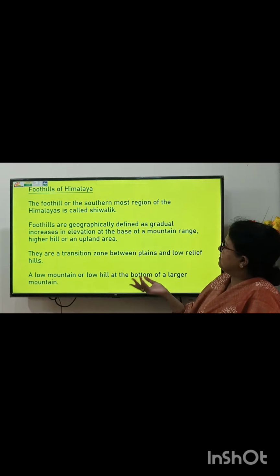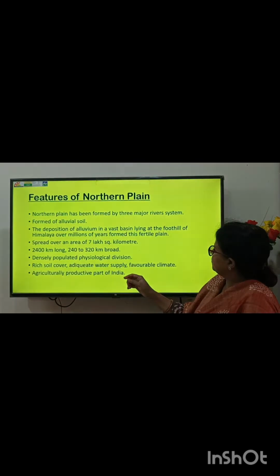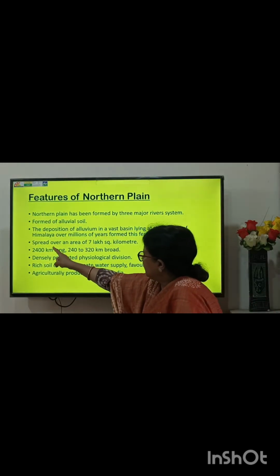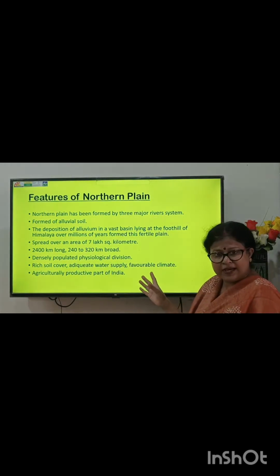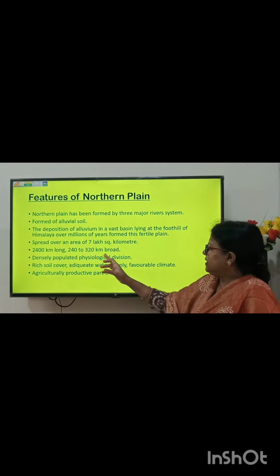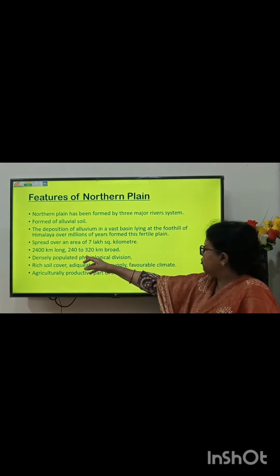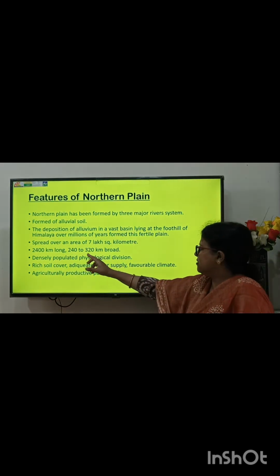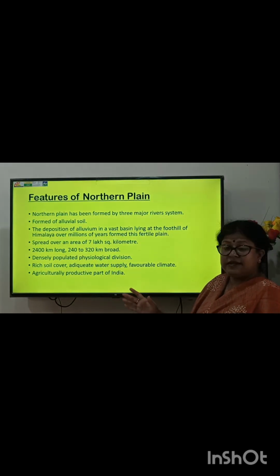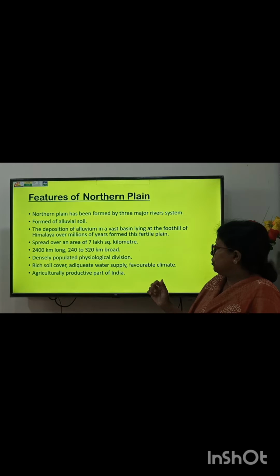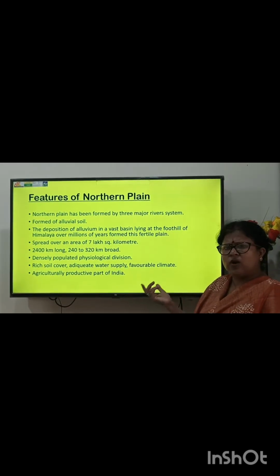Now, I am discussing the next point. The northern plain is spread over an area of 7 lakh square kilometer. It is 2,400 kilometer long, 240 to 320 kilometer broad, and it is densely populated. Physiographical division. Why is it densely populated?